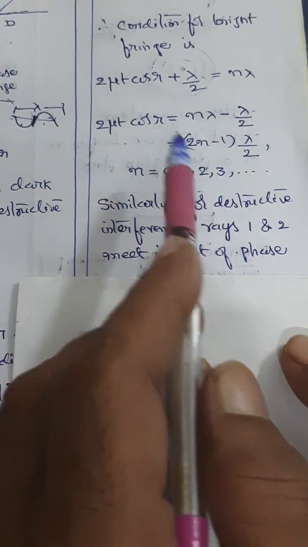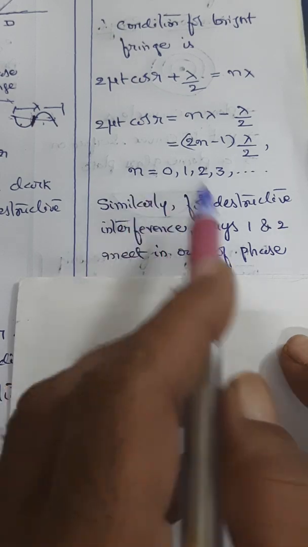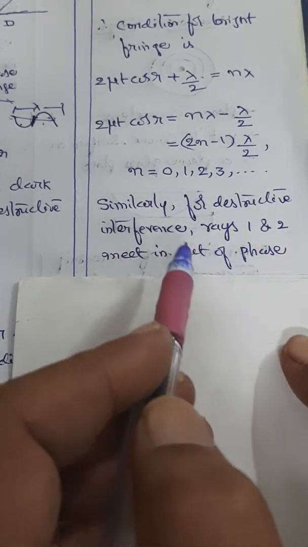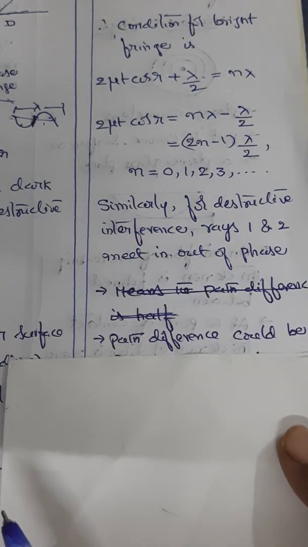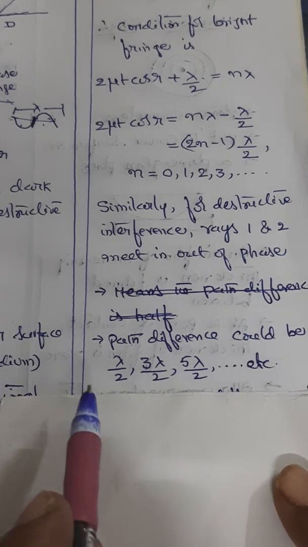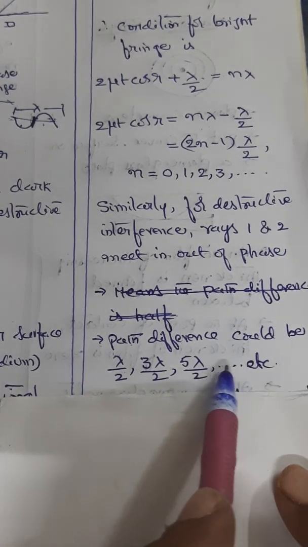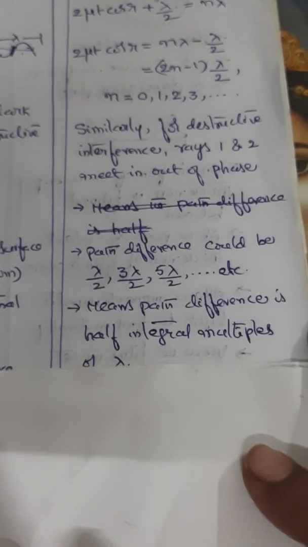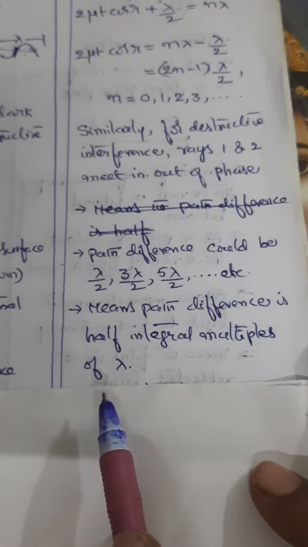Earlier they met in lambda, 2 lambda, 3 lambda, like that. Now it should be lambda by 2, 3 lambda by 2, 5 lambda by 2, like that. Means instead of integral multiple, it should be half integral multiple. So, path difference could be lambda by 2, 3 lambda by 2, 5 lambda by 2, etc. That means path difference should be half integral multiples of lambda.